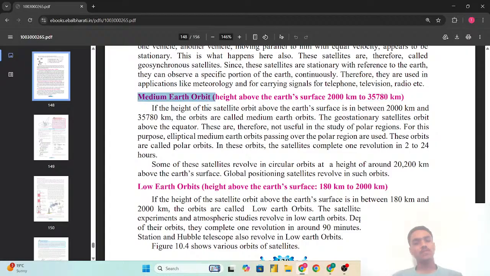So if the height of the satellite orbit above the Earth's surface is in between 2000 km and 35,780 km, the orbits are called medium Earth orbits. और ऐसे orbits को हम medium Earth orbits करके कहते हैं.